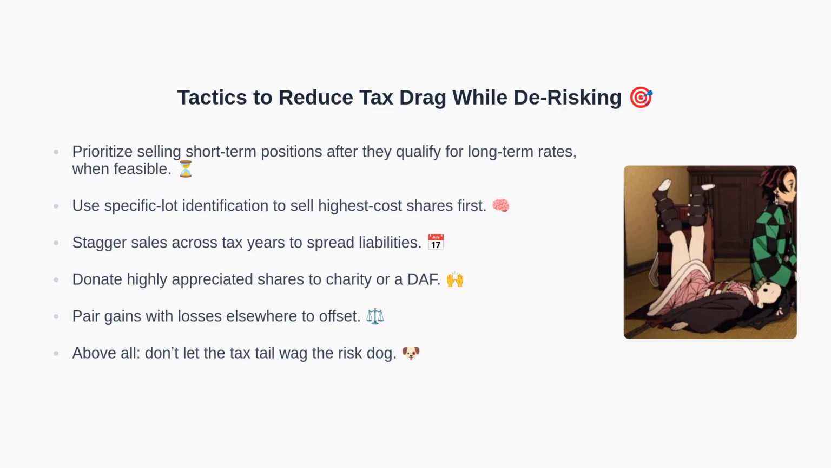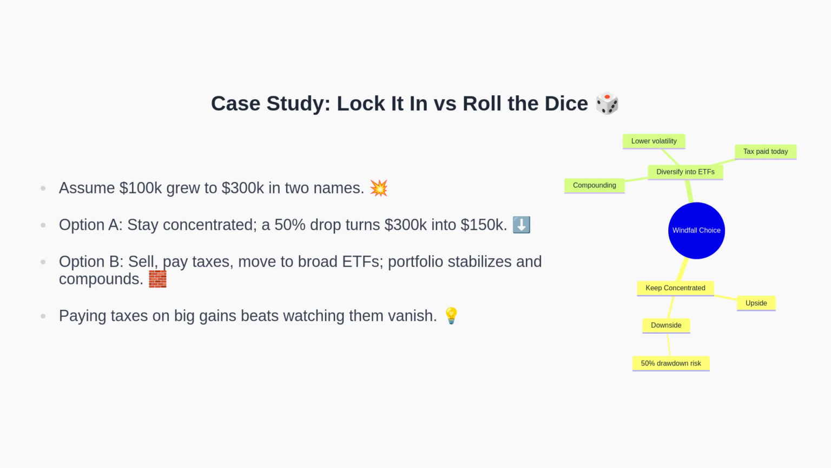To make this concrete, let's walk through a simple case study. Suppose a $100,000 investment is now worth $300,000, split across two volatile names. If you stay concentrated and the names fall 50%, the value drops to $150,000.